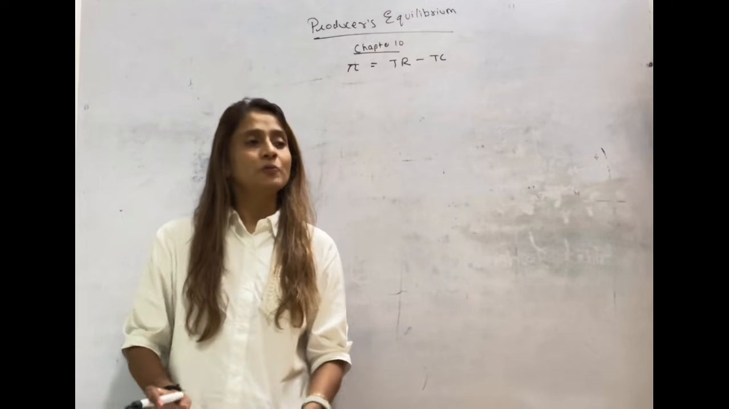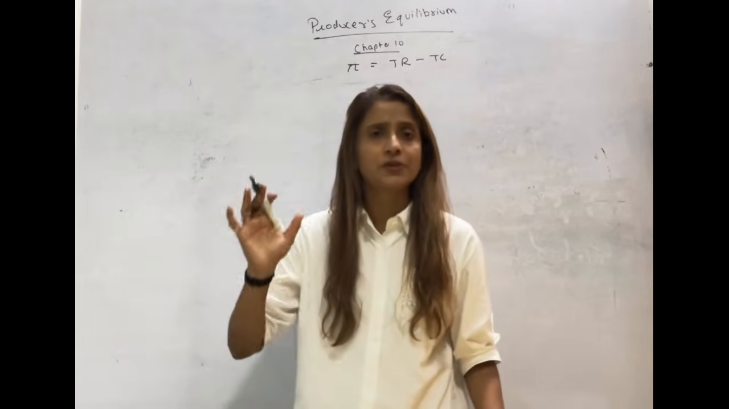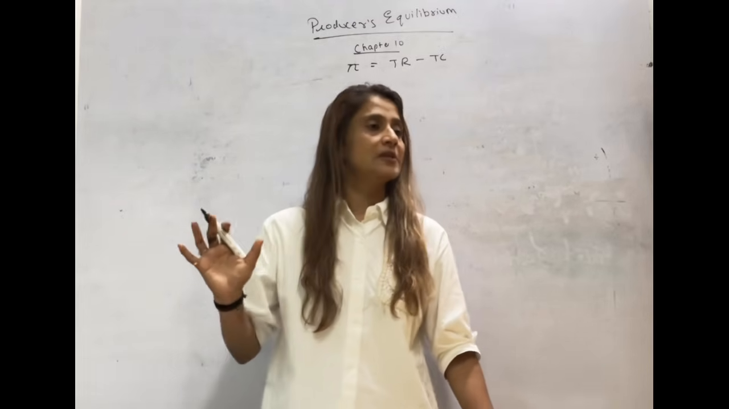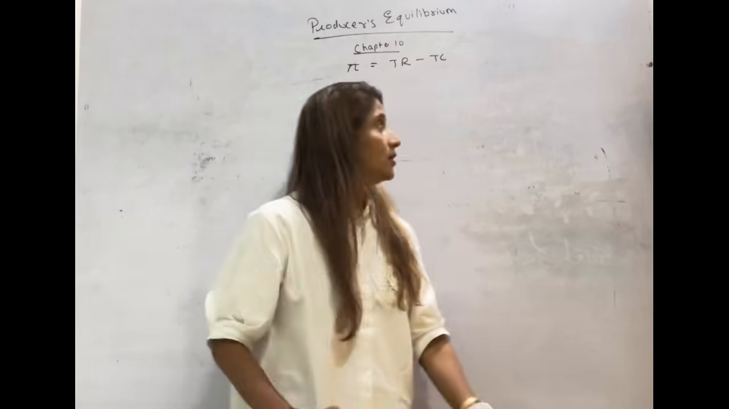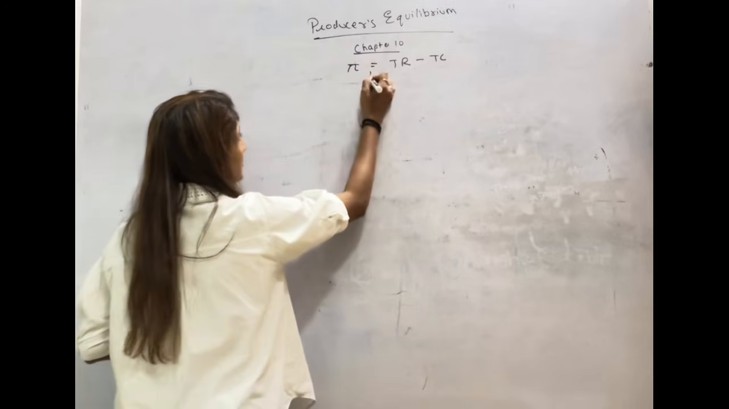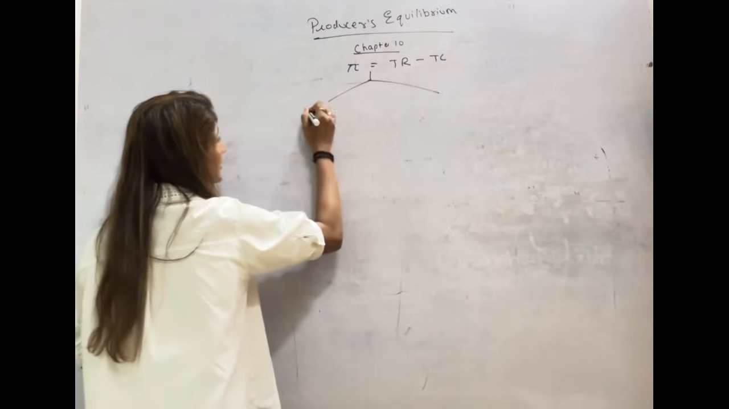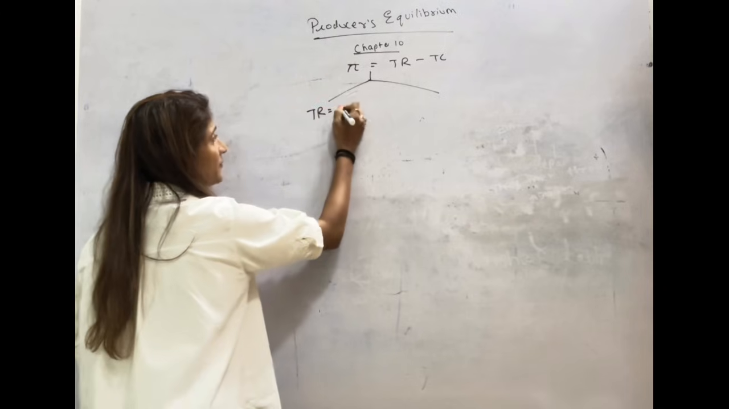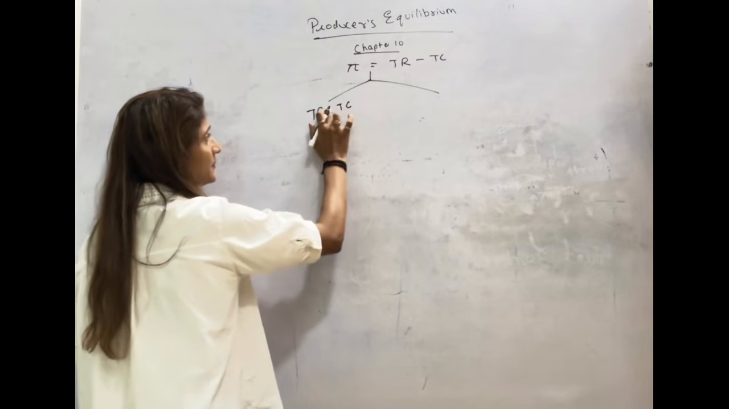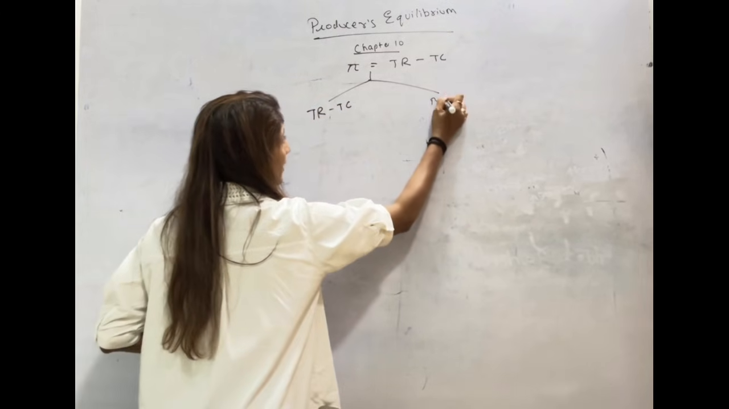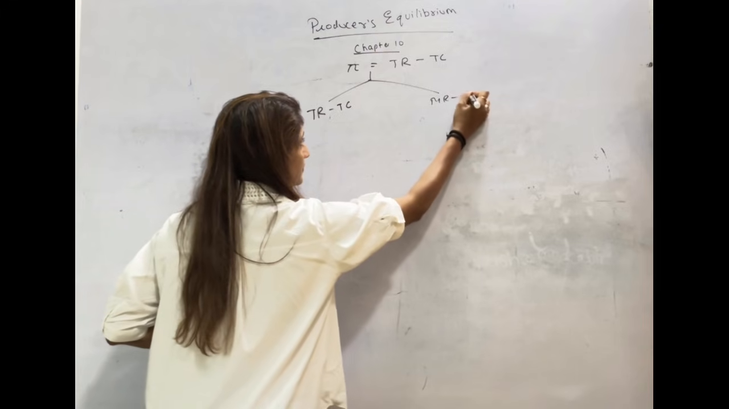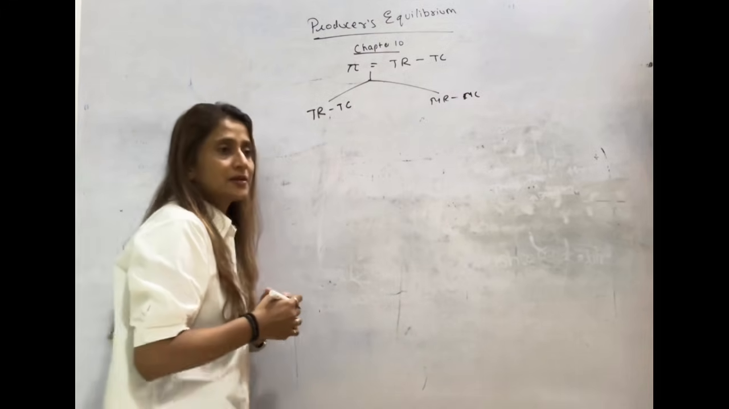At what level of output, how much should a producer produce so that his profit is maximized? To understand producer equilibrium, we have two types of method, TR-TC and MR-MC. Let's understand first the TR-TC approach.